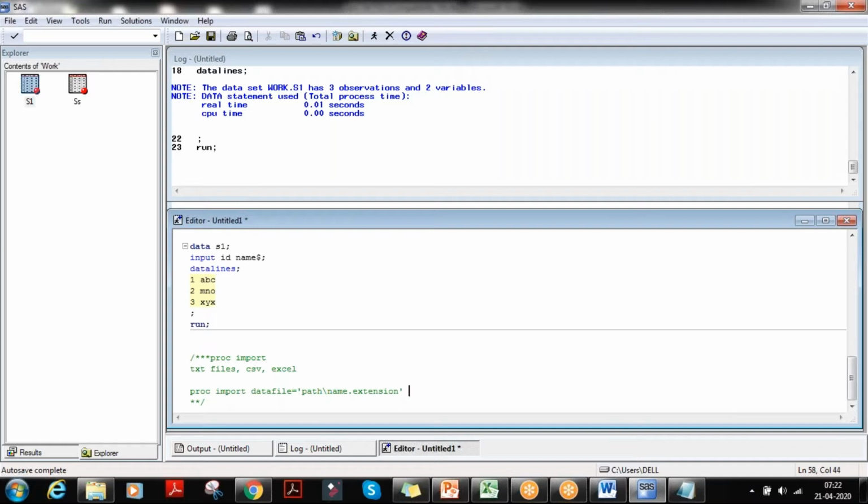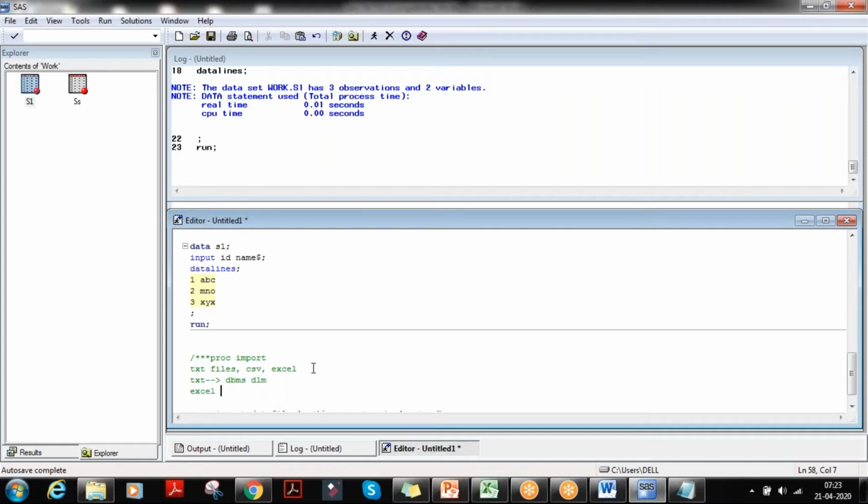Then out equal to, then dbms equal to. What is dbms? If you are using Excel, you need to write Excel. When you are using txt, the dbms is dlm.